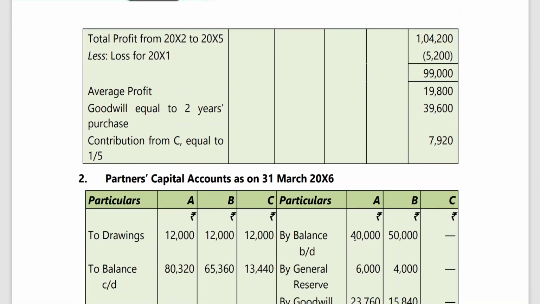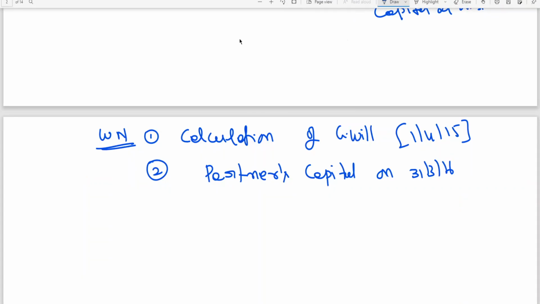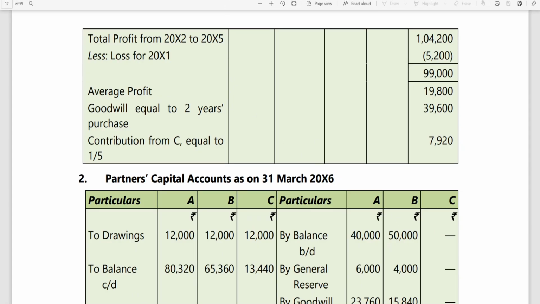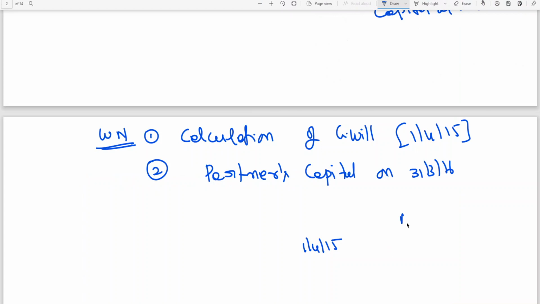So, for your information, the actual date has not been given for you to understand. See, on 1st April 15, you have the capital of A and B, 40 and 50. Okay, then on 1/4/15, what do we do? Revaluation profit we don't have.